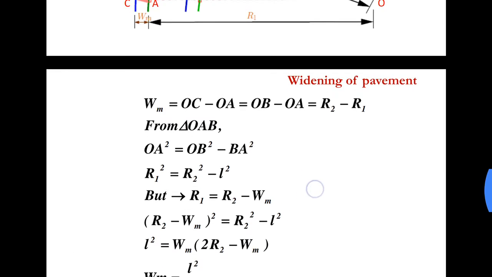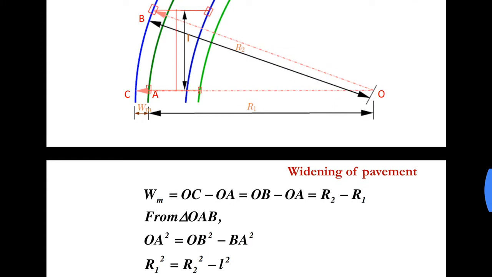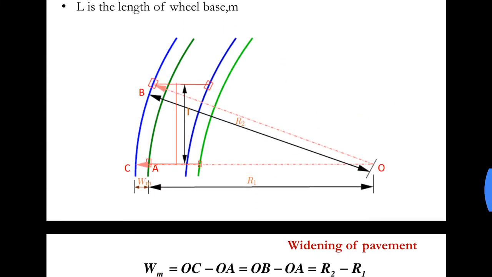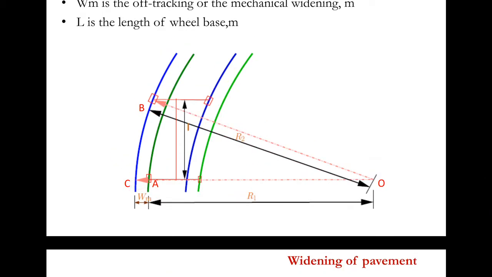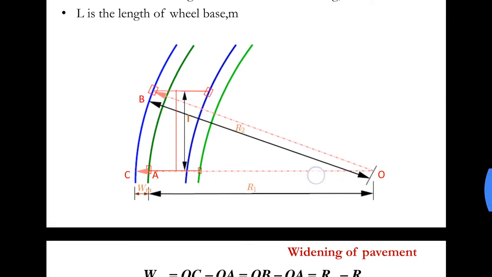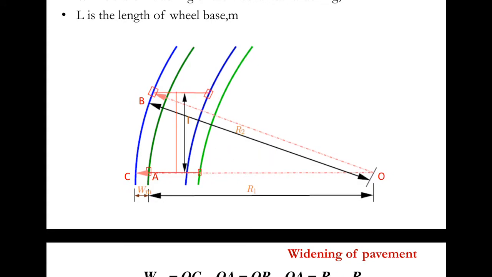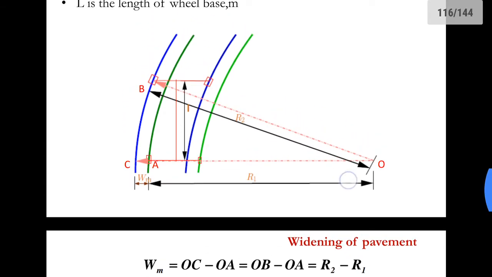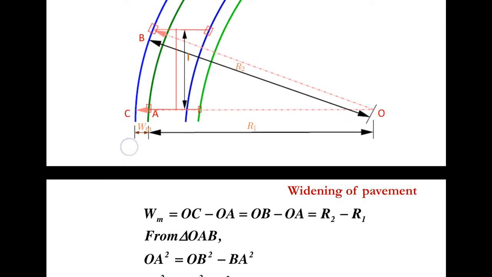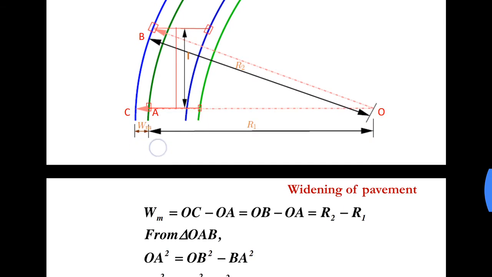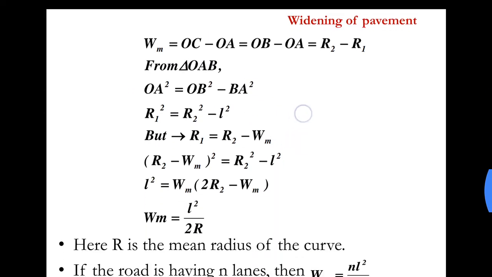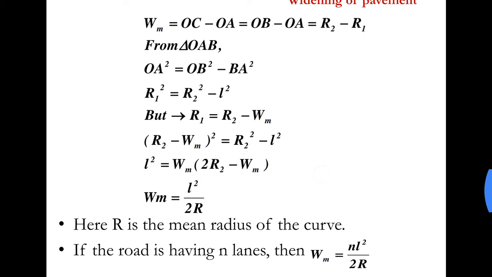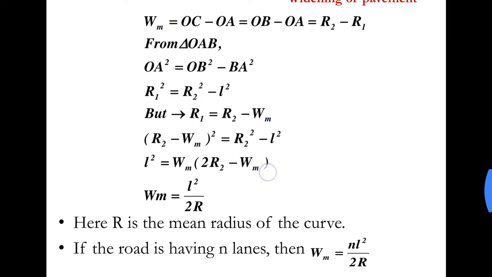Now with respect to 2R2, what is R2? R2 is the total radius of this curve. The radius of the outer curve is R2, and when you double it, it would be a huge length. Compared to that huge length, Wm would be a very negligible length. So 2R2 minus Wm would be almost equal to 2R2.